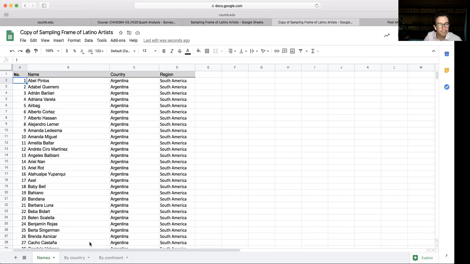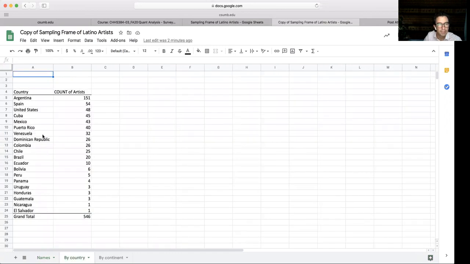So here I did a couple of tables by country, and I found out that there are 151 from Argentina, 54 from Spain, 48 in the United States, 45 in Cuba, 43 in Mexico, and so forth. I'm guessing some Argentinian did this list.